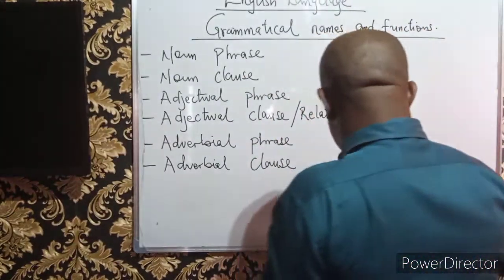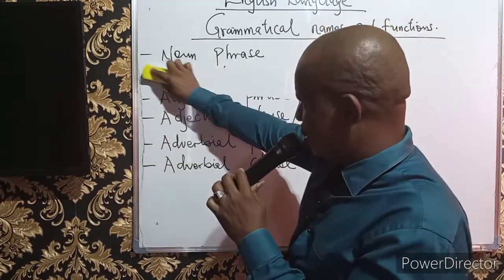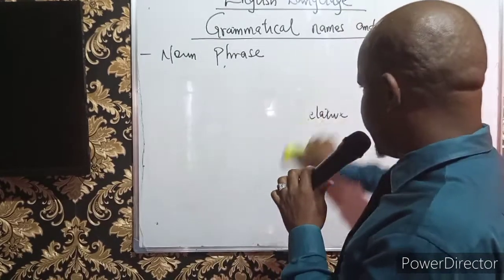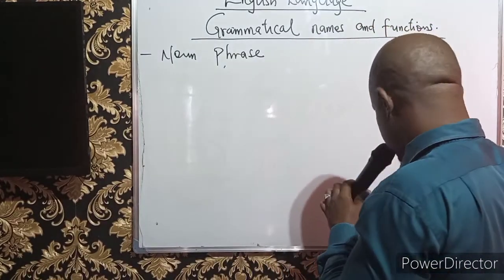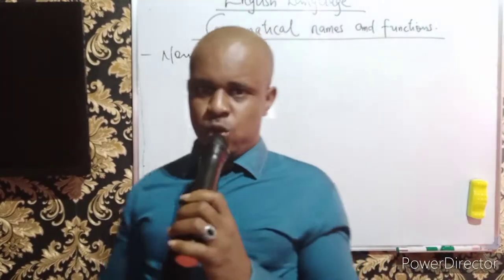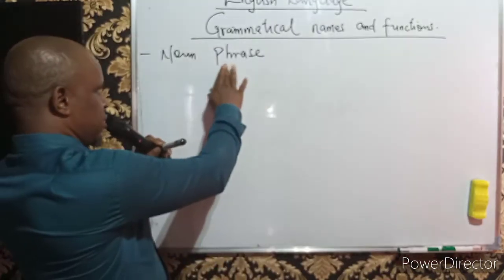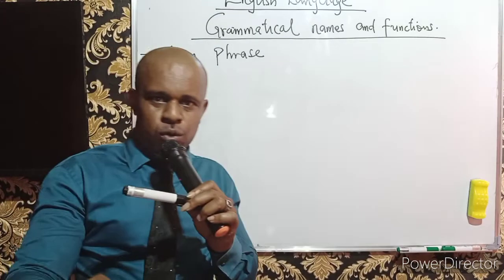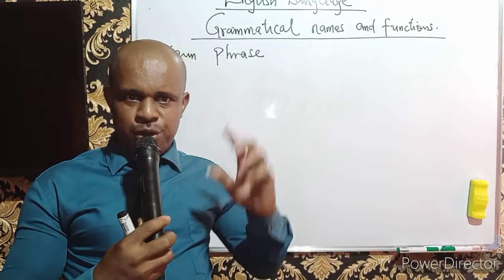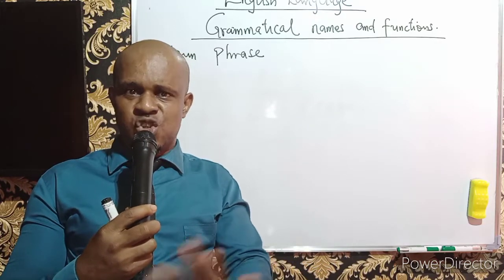When we say noun phrase, what are we expected to understand here? Permit me to tell you that anything noun in English language has to do with name. When we say noun phrase or noun, we are making reference to names. Each time you hear the word noun, noun simply means name.